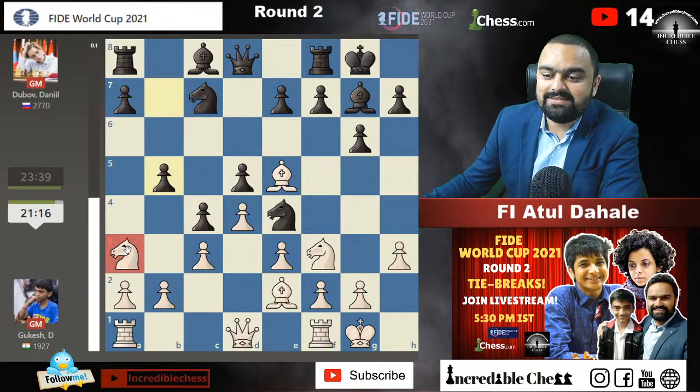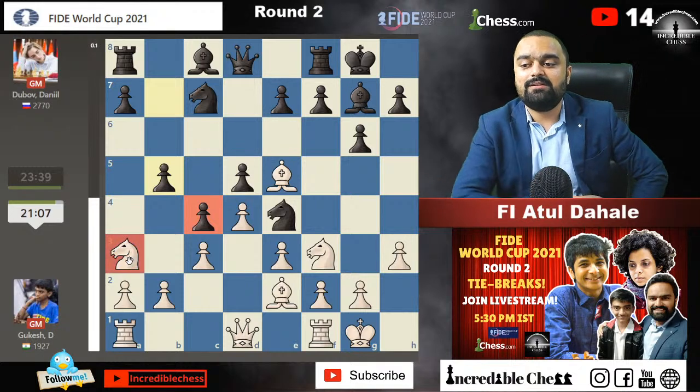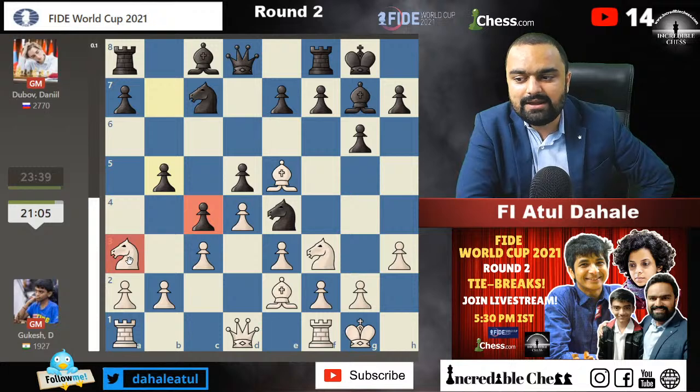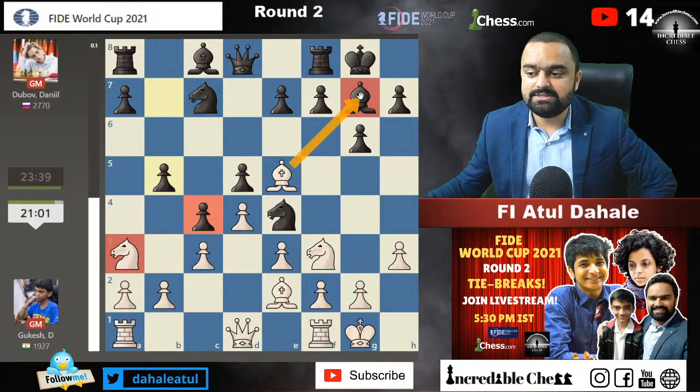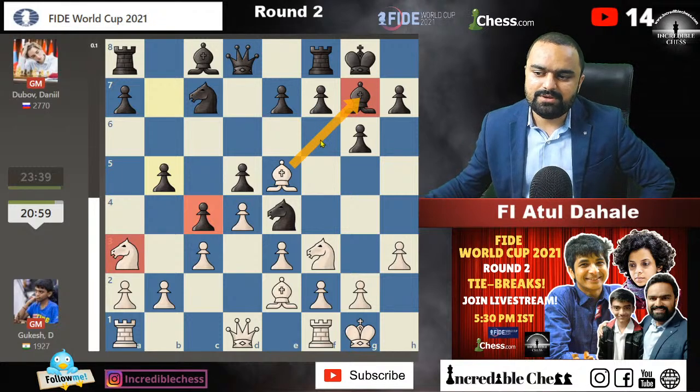Because the point of knight a3 was to play c4 from the white side. Black himself played c4 in this situation, neutralizing this knight on a3. So now I feel like, again, Dubov got the upper hand early in the opening. Now if he doesn't capture on the g7 square, on this bishop, then maybe f6 and e5 might be played on the board after some time.